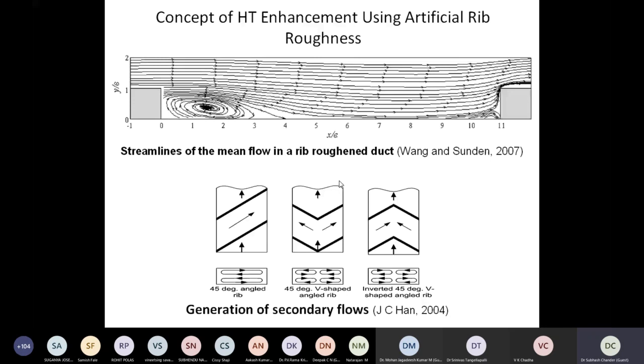It's a generic terminology which is well accepted in literature. So vortices are generated span-wise. Span-wise means along the length of the rib, right? If we have V-shaped ribs, we can have the generation of vortices from both sides, all right? So we can expect some better transport of energy because these ribs are placed over the surface.